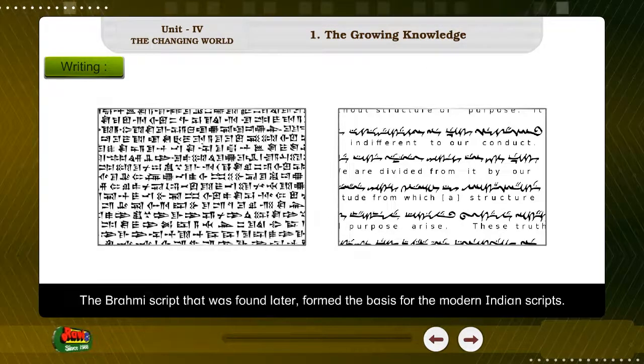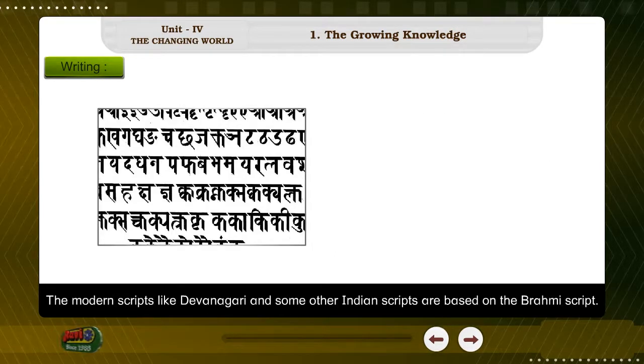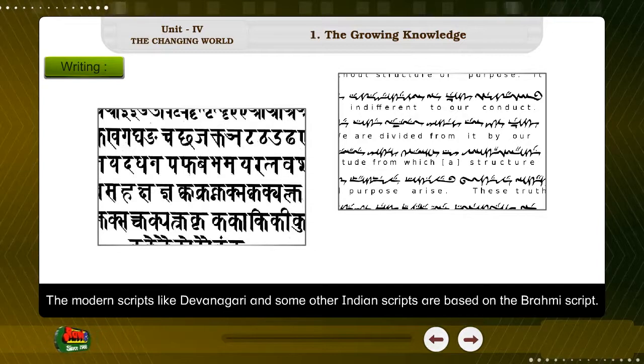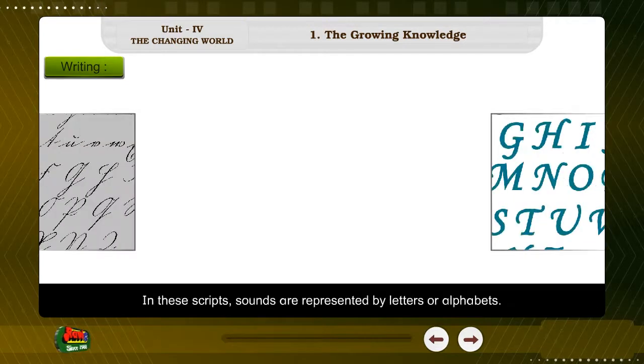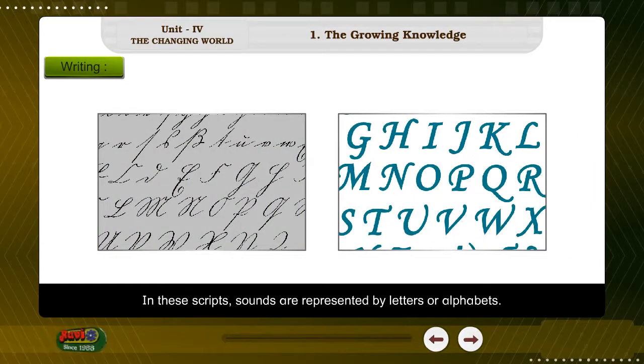The Brahmi script that was found later formed the basis for the modern Indian scripts. The modern scripts like Devanagari and some other Indian scripts are based on the Brahmi script. In these scripts, sounds are represented by letters or alphabets.